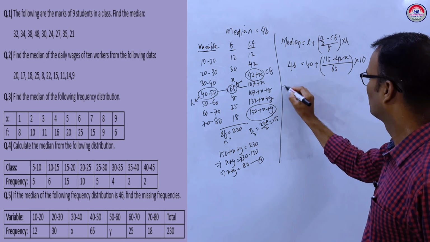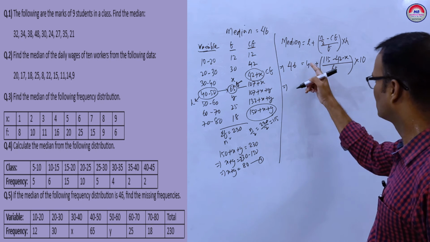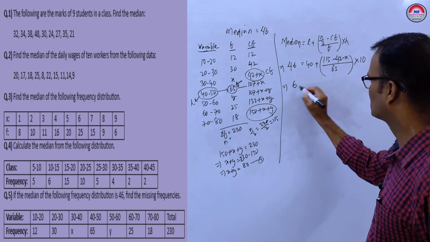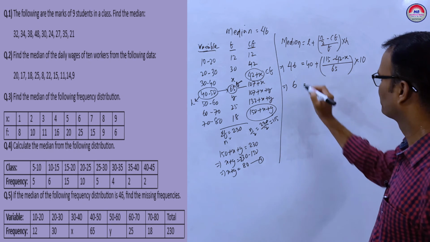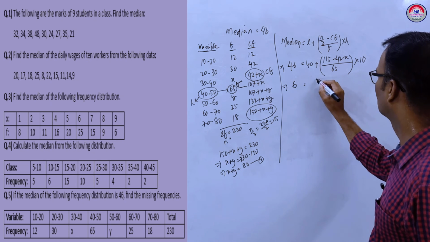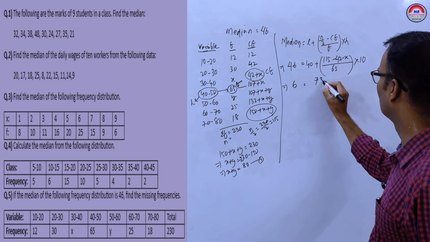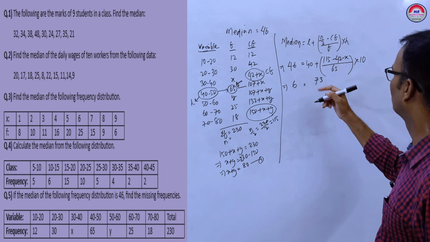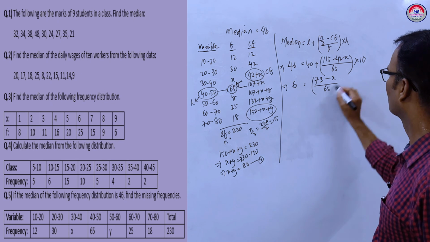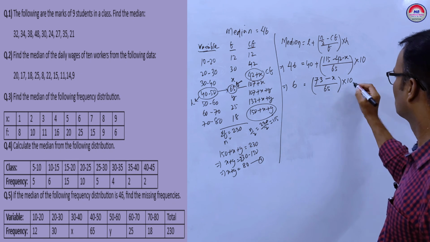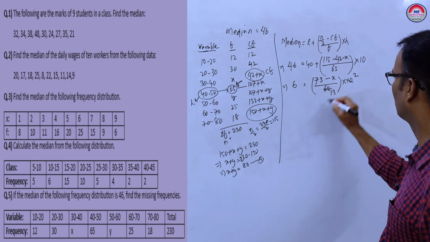Now, you see, 46 minus 40 is 6. Take this one to the left side. 6 is equal to 73 minus x, upon 65, into 10. So 65 by 10, 5 2s are 530.